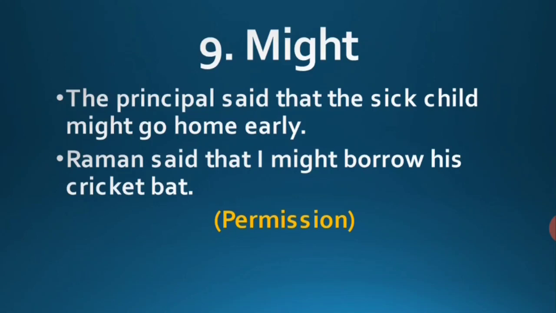The principal said that the sick child might go home early. Might is used to express permission, only permission in the past tense. Raman said that I might borrow his cricket bat. Might is used to express permission.